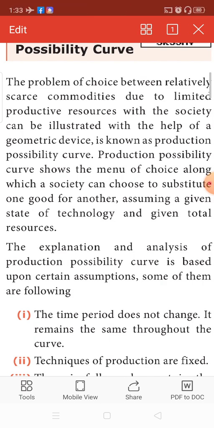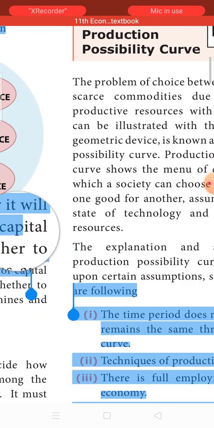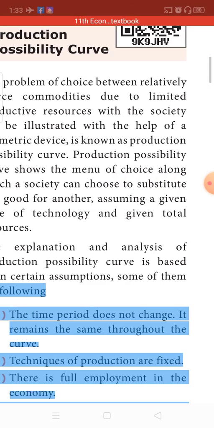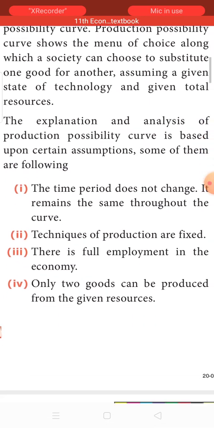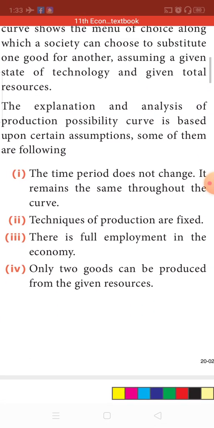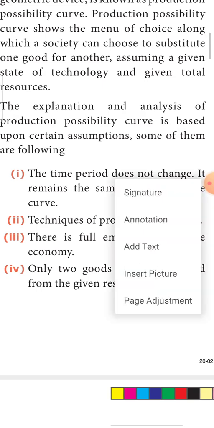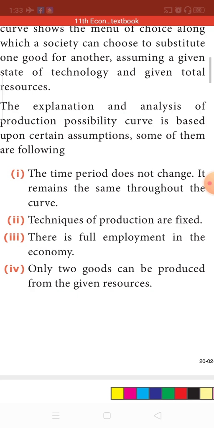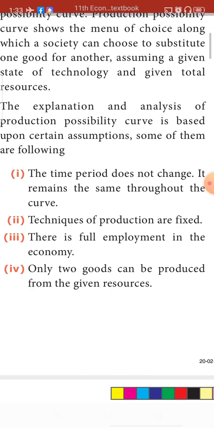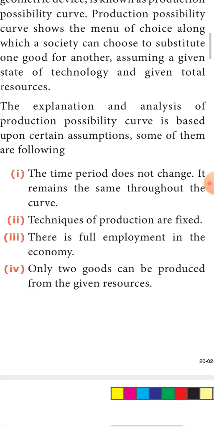Whenever we go with any law, or understand any concept, we go with certain assumptions. Those assumptions are available for this production possibility curve also. What are those assumptions? The time period does not change. It remains the same throughout the curve. Throughout the production possibility curve, the time period is the same.